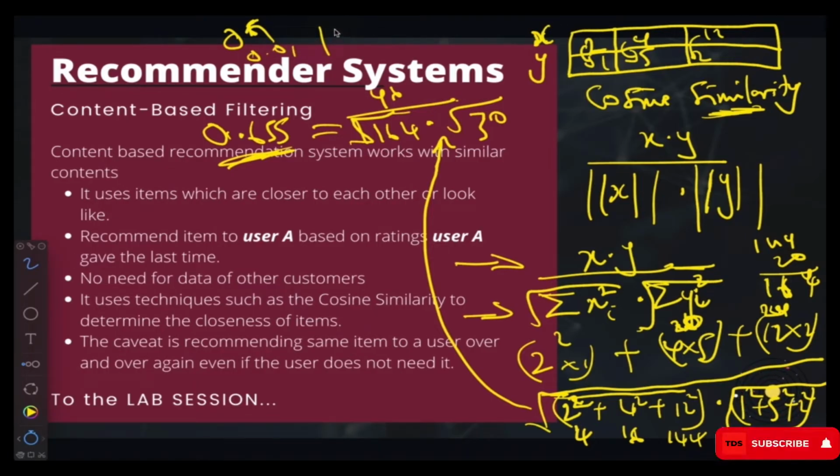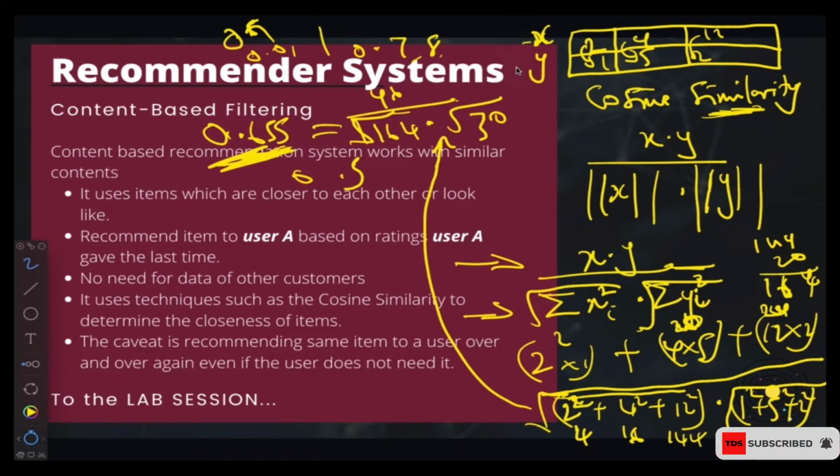However, if we check chocolate and another brand of chocolate, you can have something like 0.5 and above, maybe 0.7 or 0.8. In that case, they have a stronger relationship. They are much closer to each other. So the value that we have over here, which is 0.655, is above 0.5. So in this case, we say that the similarity between them is quite strong.